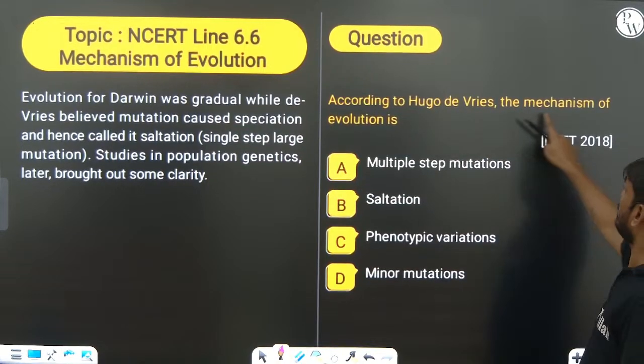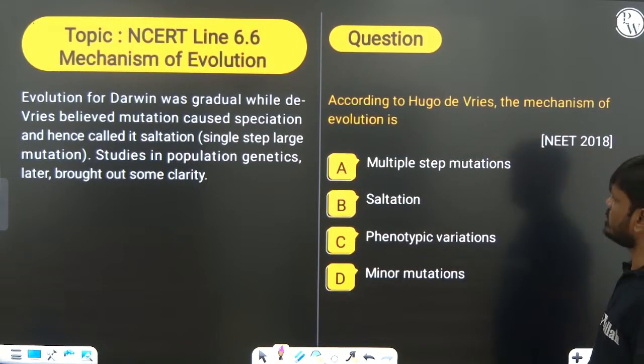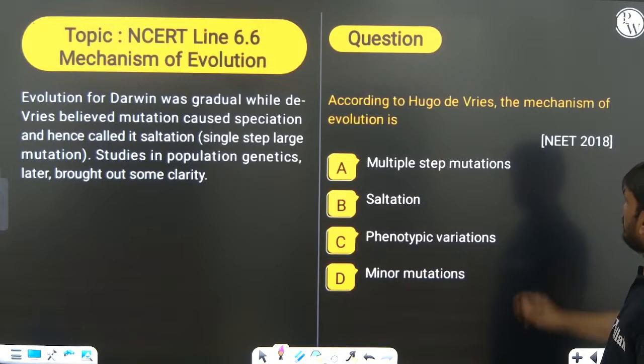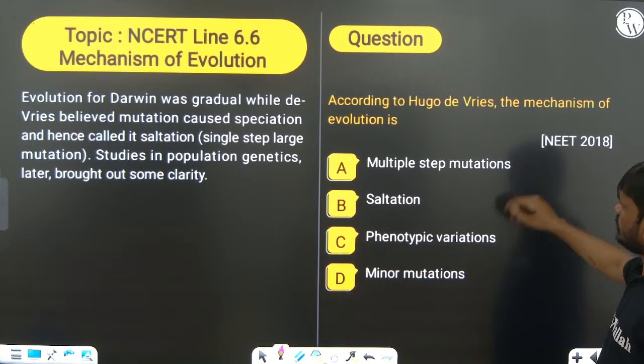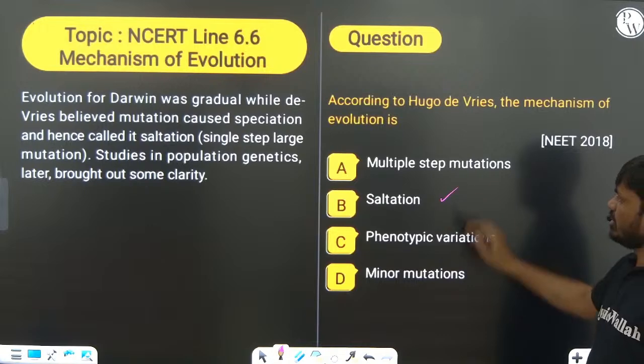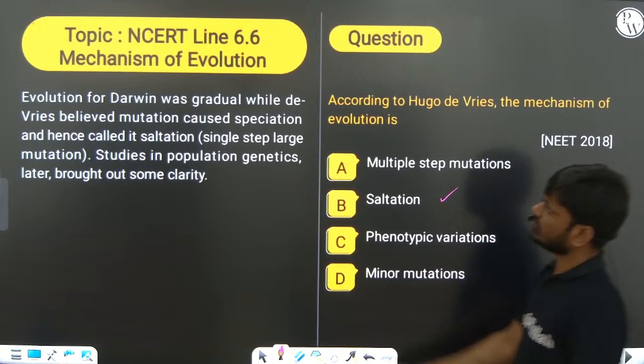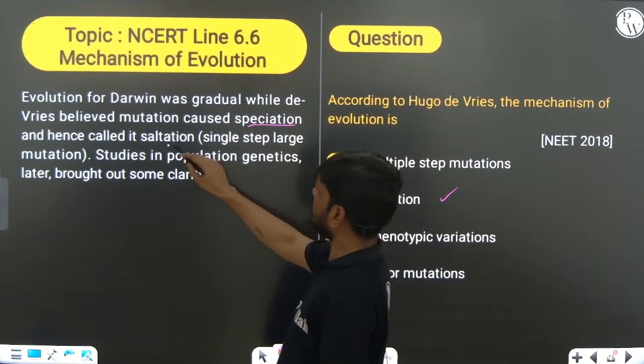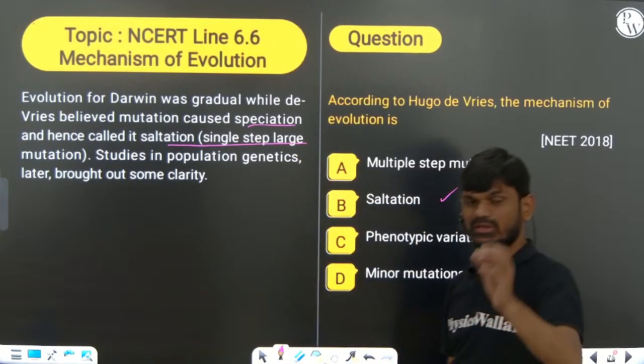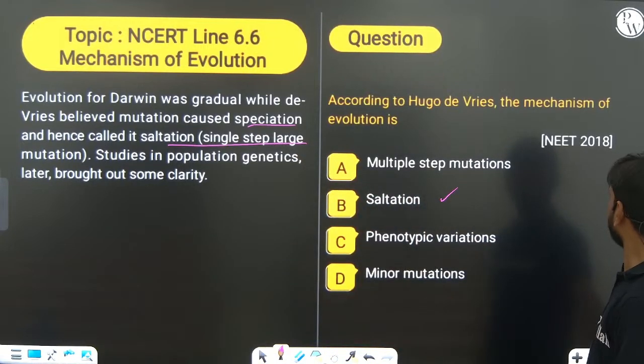According to Hugo de Vries, the mechanism of evolution is multiple-step phenotypic variation versus saltation, single-step large mutation. Single-step large mutations are responsible for speciation.